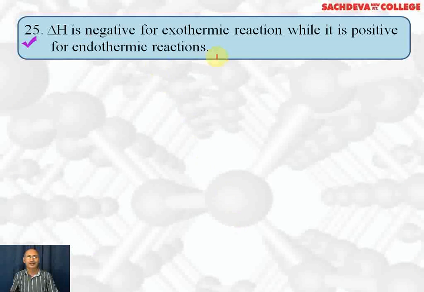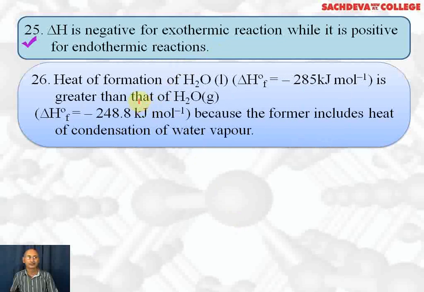Delta H is negative for an exothermic reaction while it is positive for an endothermic reaction. The heat of formation of liquid water, delta Hf, is equal to minus 285 kilojoules per mole, which is greater in magnitude than that of water gas, which is minus 248.8 kilojoules per mole, because some energy is required for converting liquid to gaseous state.